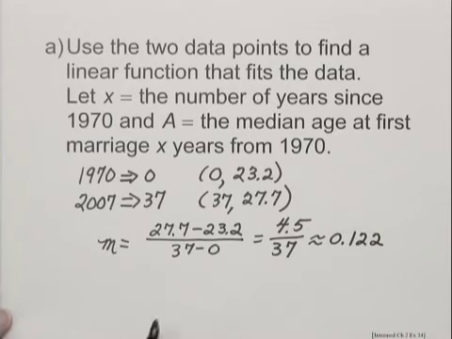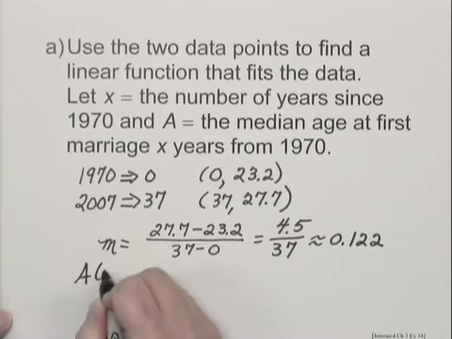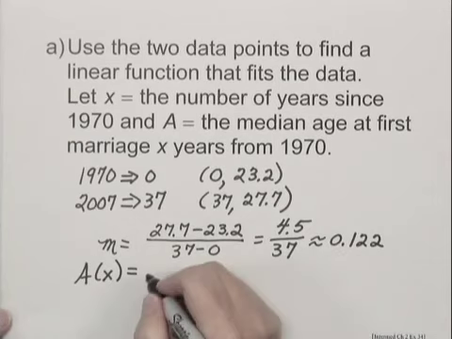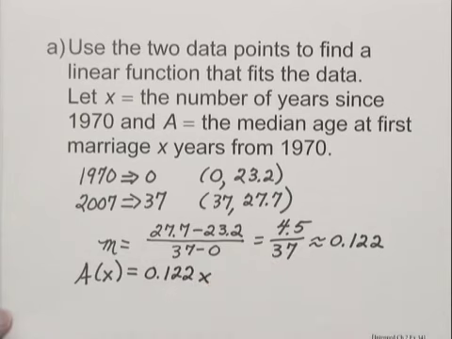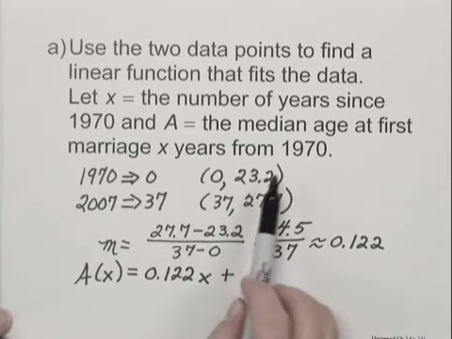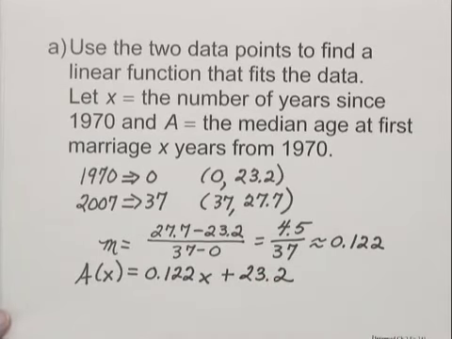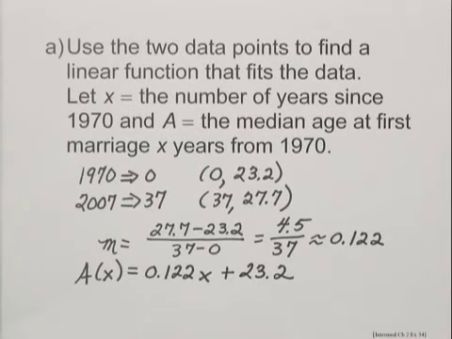Now we need to write the function, and the function would be a of x equals mx plus b. Well, here's m, 0.122 times x plus, and we are given the y-intercept (0, 23.2), so we write 23.2. And this is a linear function that fits the data. Now there's another part to this question.